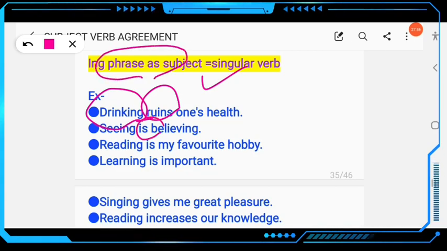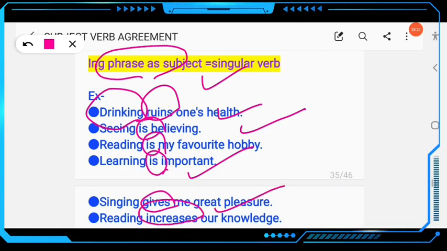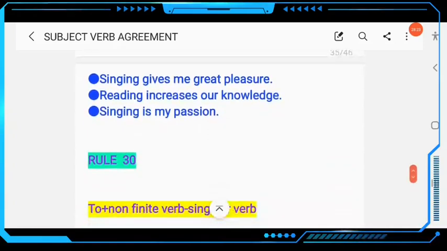Seeing is believing, reading is my favorite hobby, writing is my favorite hobby, dancing is her favorite hobby, learning is important. Clear? Singing gives me great pleasure, singing gives, not give. If any sentence starts with an ing form as a subject, then the verb must be singular. Reading increases our knowledge, increases, not increase. Singing is my passion. Clear?